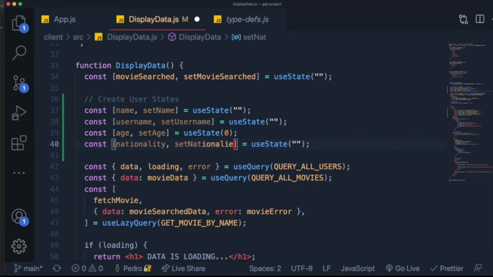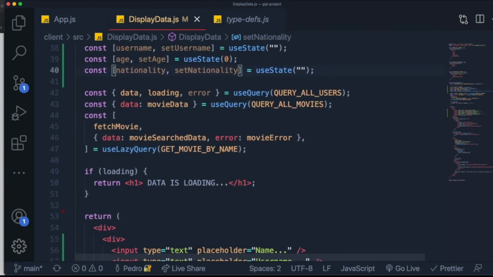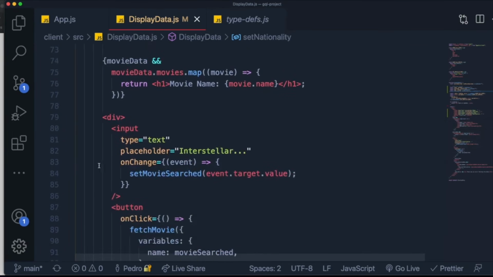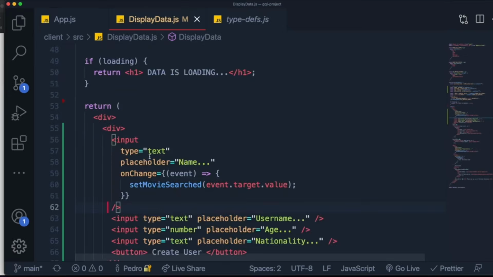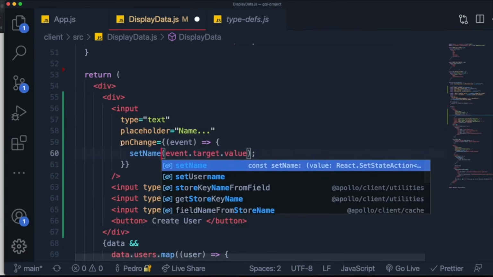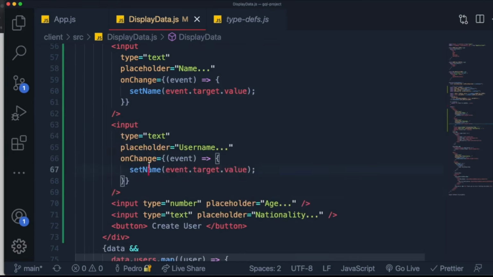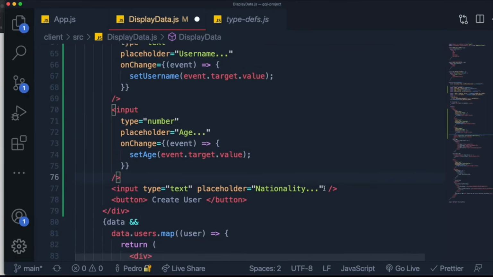And what we do is we basically just copy the same logic we wrote down here at the bottom, which is the logic for whenever something is written on the input. If there's any change to the input, we want to change the value of the state so that it represents the value in the input, meaning that whenever someone writes on one of the inputs that we created, it will update the state so that the value of the state is equal to whatever the input is. So to do that, we'll just change this to set name over here. Then this over here will be set username. Then this one will be set age, like this. And this one over here will be set nationality.